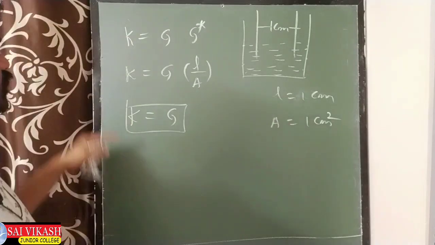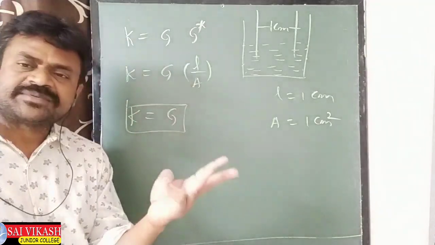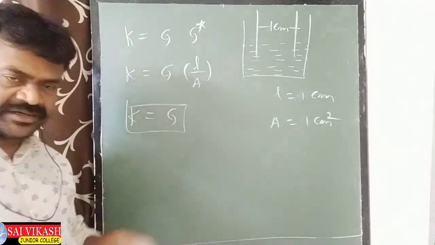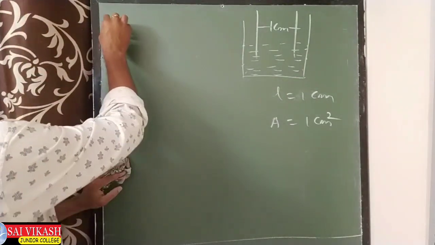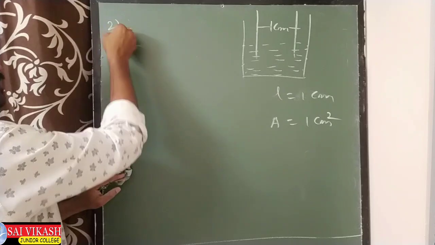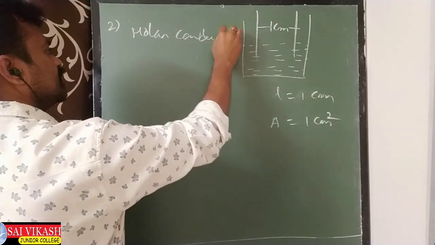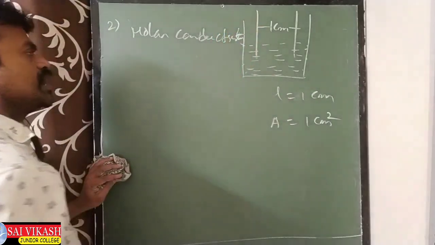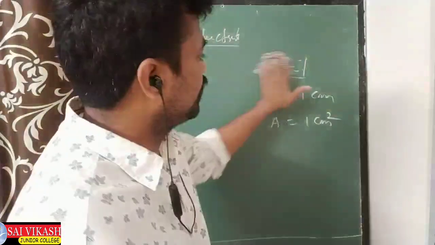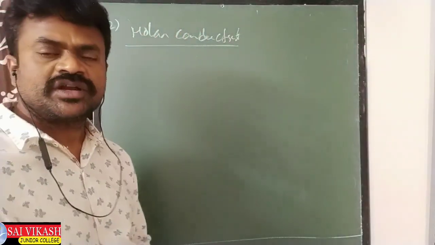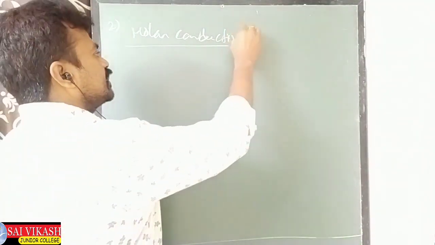Now, here there are totally 3 types of conductivities. This is number 1 conductivity, K, and it is over. Number 2 is molar conductivity. Molar conductivity also there. The first one, K, is just conductivity. Now you see molar conductivity.